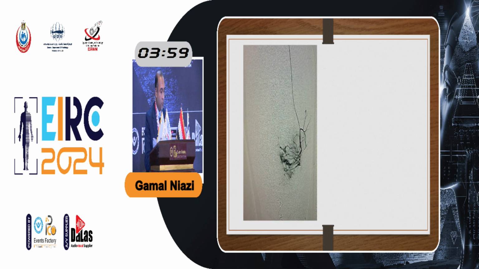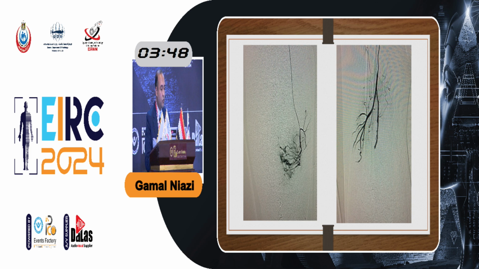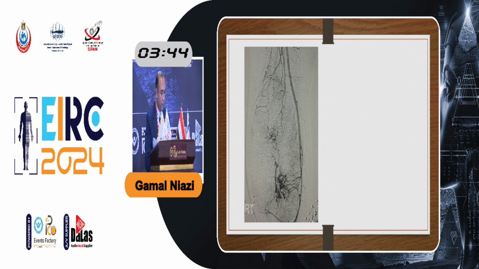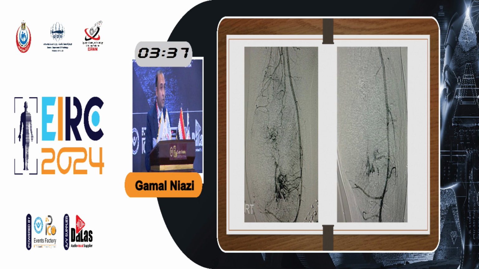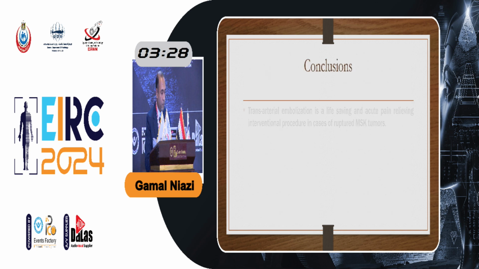And with the same technique adopted nowadays for the genicular artery embolization, we perform selective catheterization of each artery supplying the lesion, followed by particles injection till total disappearance of the blush is achieved. So this was the pre-embolization blush of the large osteosarcoma, and this was the post-embolization bed that is now more than 70% or 80% clear from any abnormal blush.